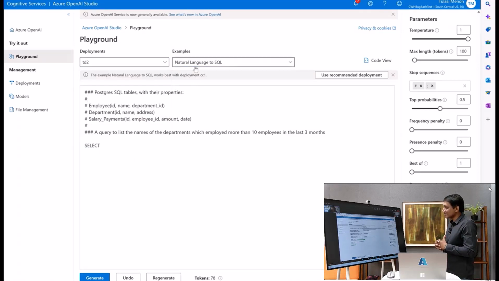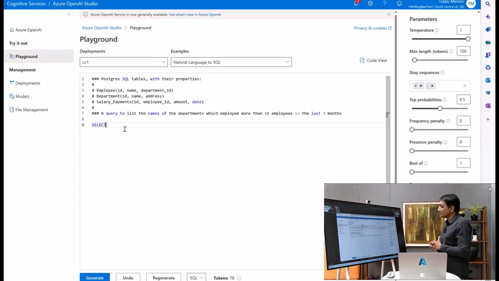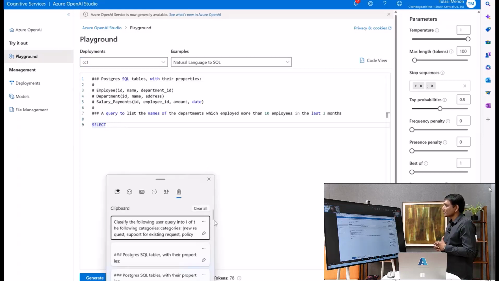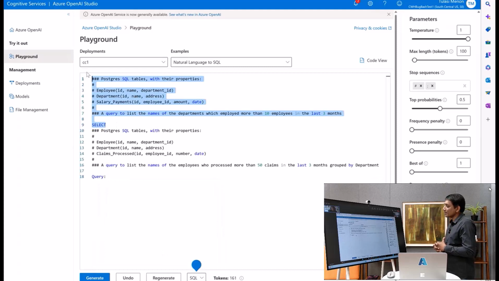Yeah, and so this is one, right? Let's pick one more, which is very different. Let's pick the natural language to SQL, right? Which is more like the Codex kind of models. So I'll pick it, and it even tells you, look at the playground, it tells you, hey, this template or this example works best with what kind of deployment. So this is my particular deployment of a Codex model, right?